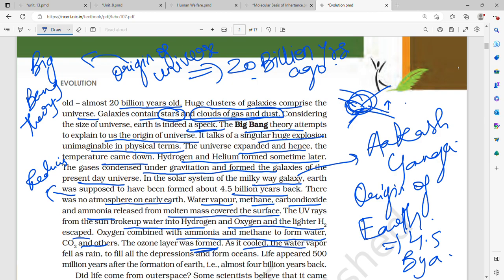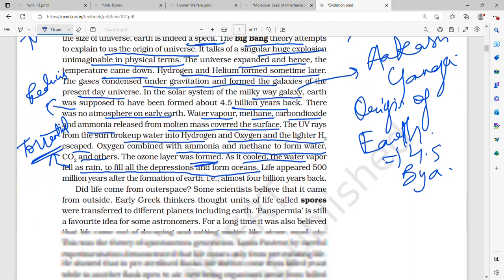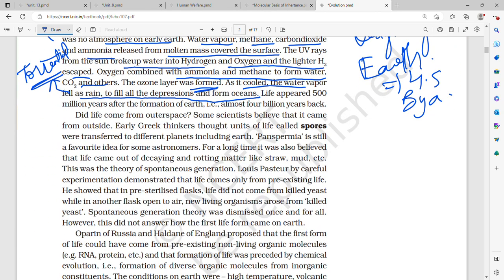As it cooled, the water vapor fell as rain and filled all the depressions to form oceans. What kind of rain was this? This was torrential rain which did not stop, musladhar barish, or you say, pouring down, and basically it filled all the depressions to make the oceans that we see today.